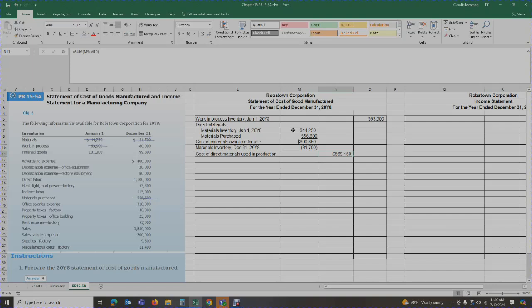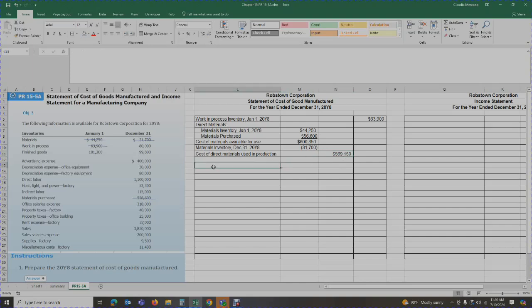Okay, so let's run through these numbers again. We began with 44,250 in materials. We purchased 556,600 in additional materials during the year. That brought us up to 600,850. Then if we look at the table, we know that we have 31,700 of materials left over, which we have not used. So that means that during the year, the cost of the direct materials that was actually put into production is 569,150. Okay? So this is the section of the materials.